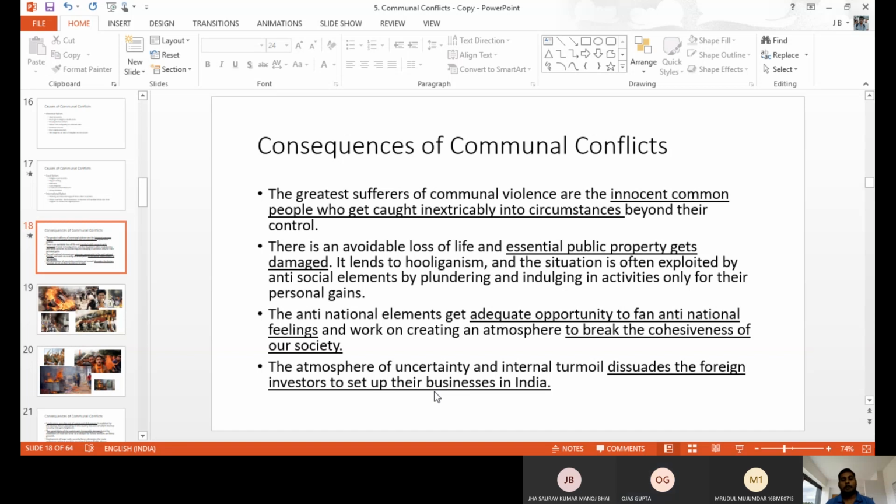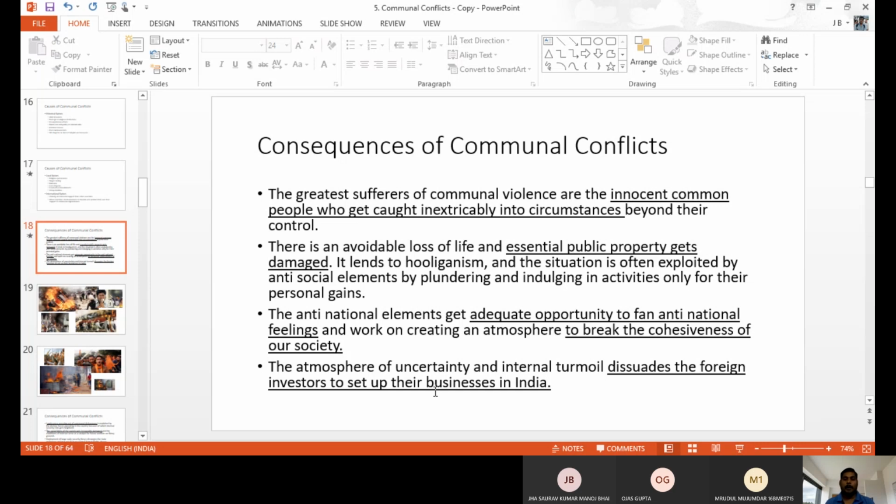Next one, essential public properties also get damaged. Whenever there is violence, people used to attack public places, like a bus, a train, a police vehicle, an ambulance. Even in caste violence, when one caste's people enter another caste's village, they used to damage the water tank, municipality office, anganwadis, school. Only these places they used to damage. So public property and public utility services may get damaged due to communal violence. Those are the consequences and impact of communal violence.